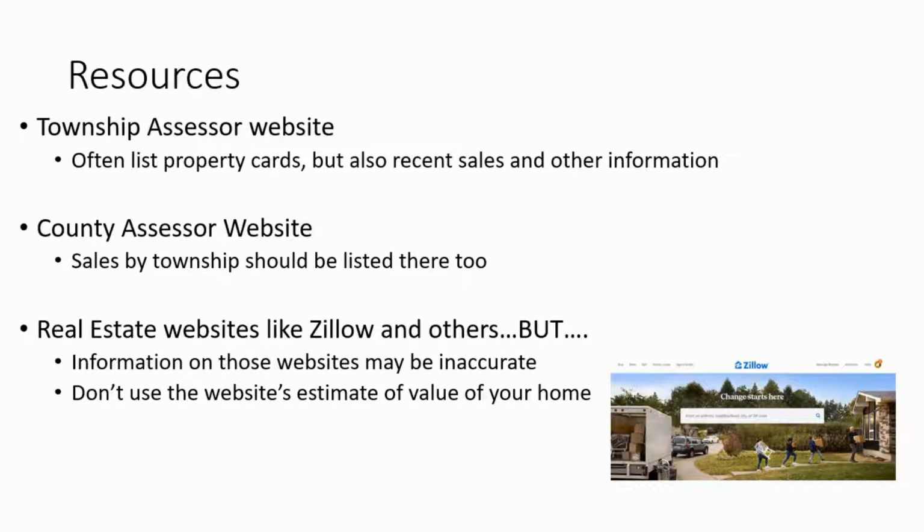You can also use real estate websites like Zillow and others, but it should be noted that information on those websites may be inaccurate, so you might want to double check the information. And also, don't use the website's estimate of the value of your home. I can just say from personal experience, Zillow once estimated my home more than $100,000 lower than what it actually was.